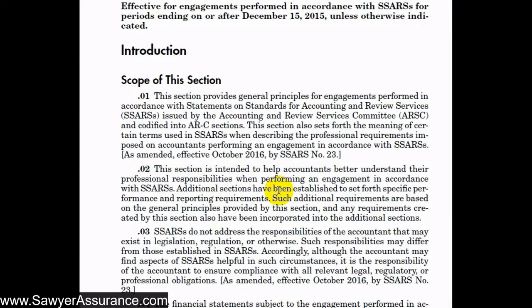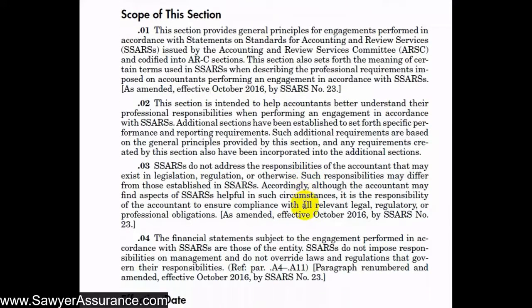And each of the different specific engagements, for instance, compilations, reviews, or preparation engagements, have their own additional requirements, and those are in other sections. So those engagements have to comply with their specific requirements, as well as the general requirements that are included in this AR-C section 60A. And also they give a caveat here that these requirements don't address our responsibilities as they relate to legislation, regulation, or otherwise, so we need to comply with those rules that are outside of this as well, although SSARS may be helpful in helping us to comply with them.